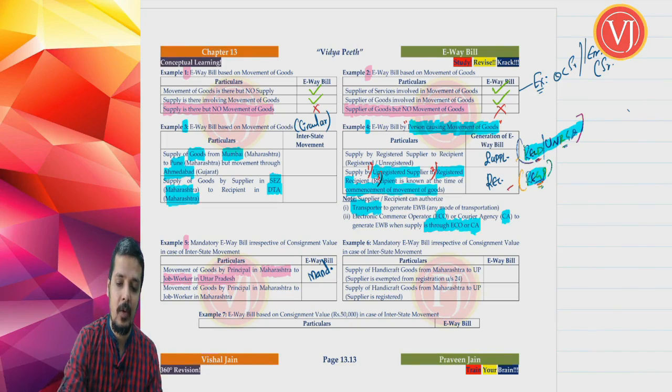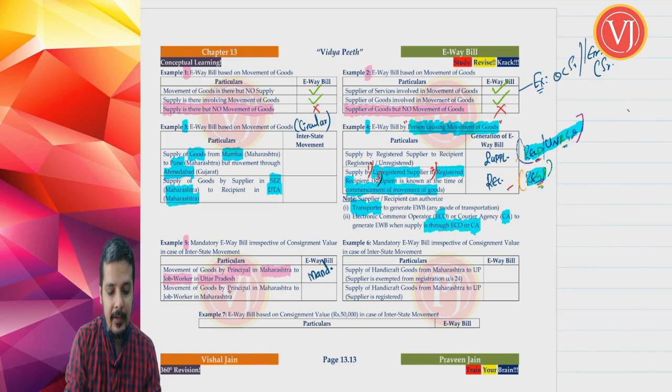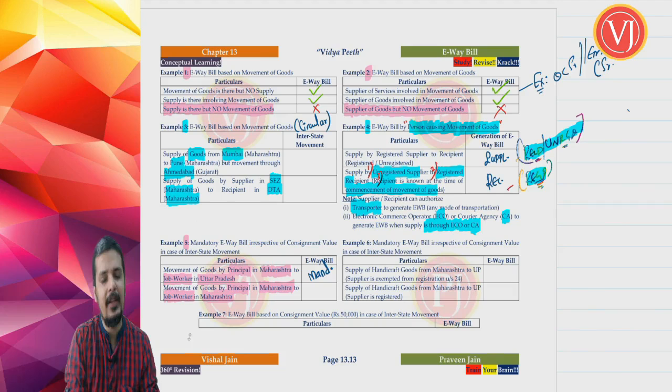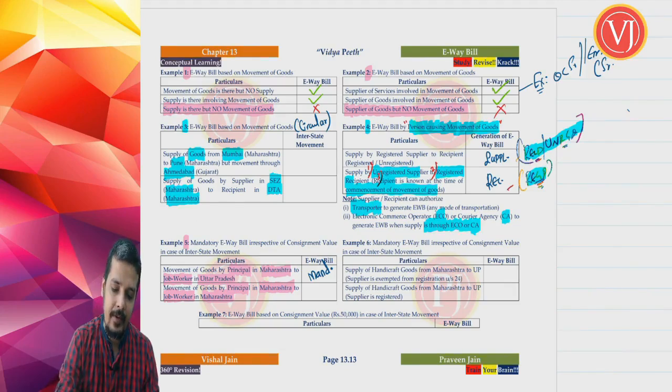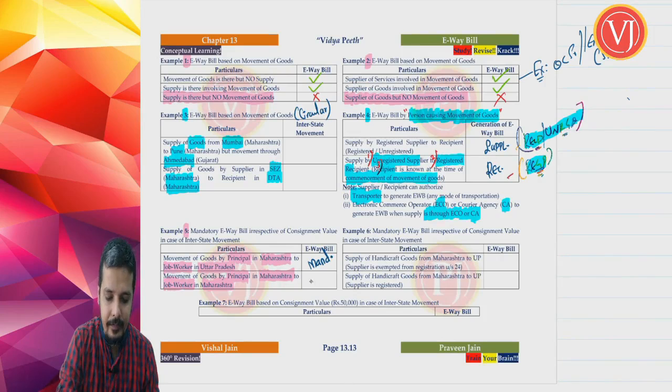Now, wait, hold on for a minute. If the movement of goods was by principal in Maharashtra to job worker in Maharashtra, which means the same state, then it is not mandatory e-waybill; then you have to generate e-waybill based on the value.